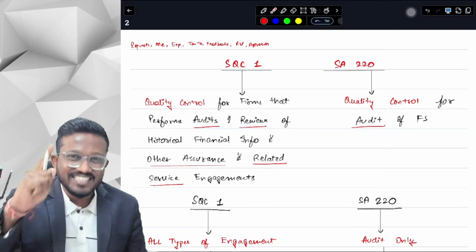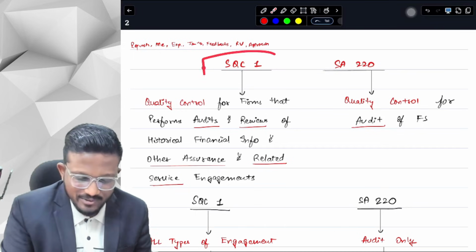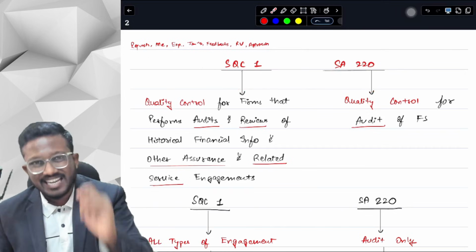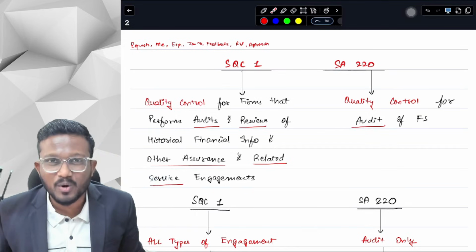This is my first ever revision video for CA Final Audit on the topic SQC1 and SA220. This particular topic comes in every attempt for at least 5 marks and it can go up to 9 marks as well. So this revision video is most important to you.